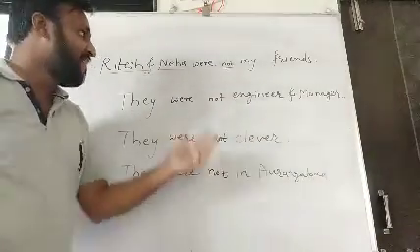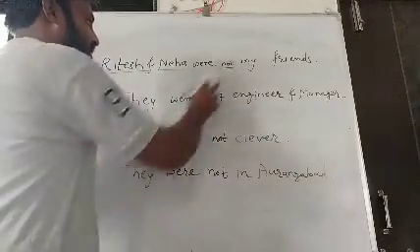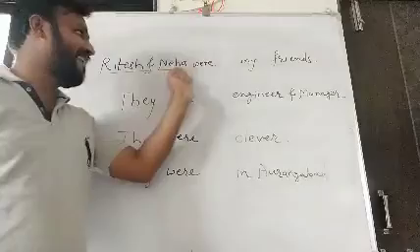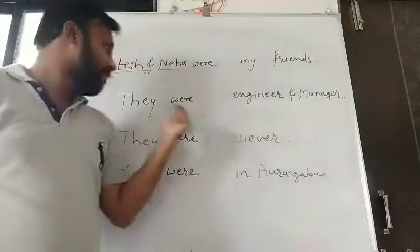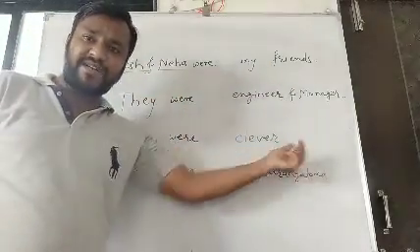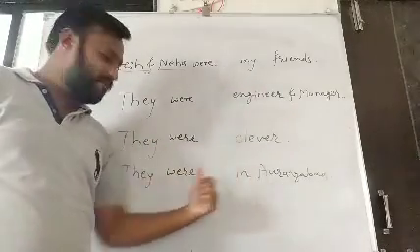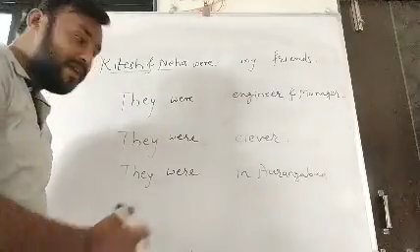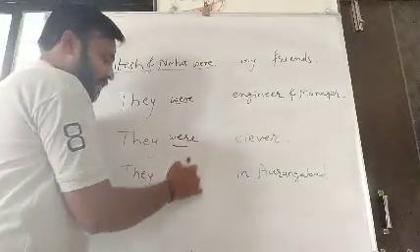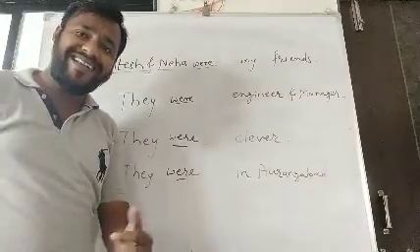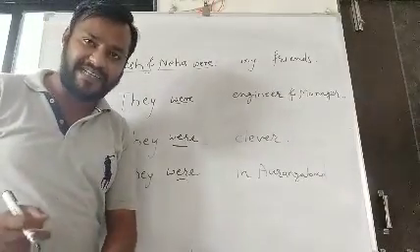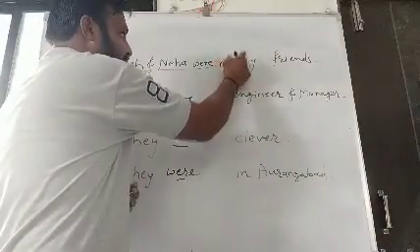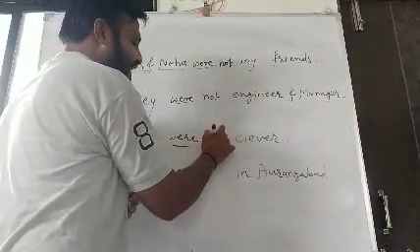I made it. If we remove this not, this will be positive. For example, Ritesh and Neha were my friends. Past. They were engineer and manager. They were clever. And they were in Aurangabad. All the sentences are written in past. Why? Because I am using this helping verb, that is were. It indicates the sentences are in past. And if I added not, then it becomes negative.